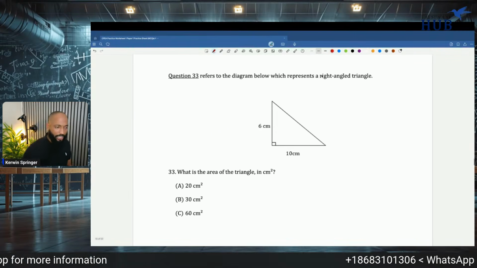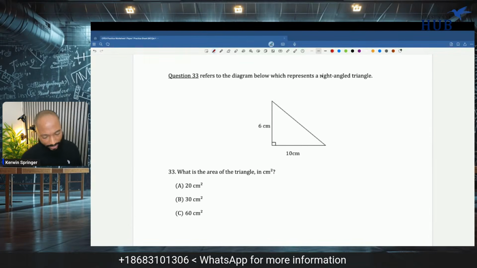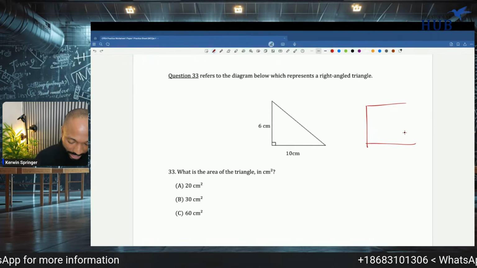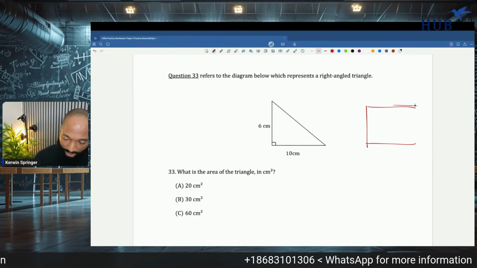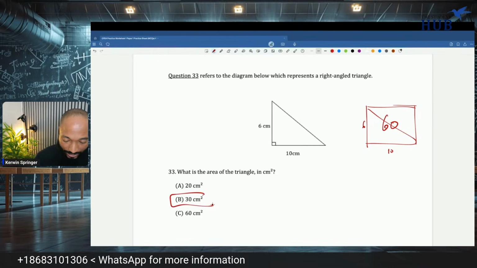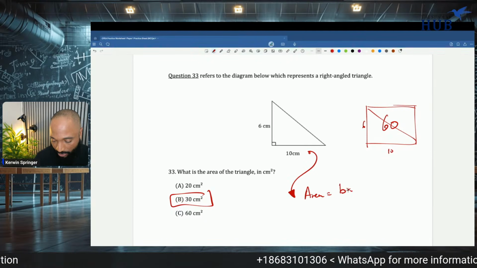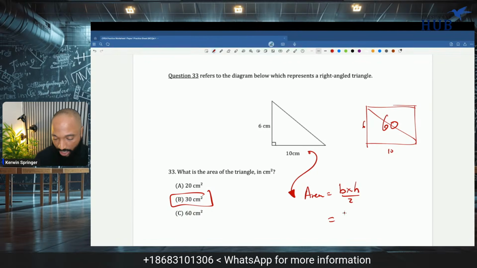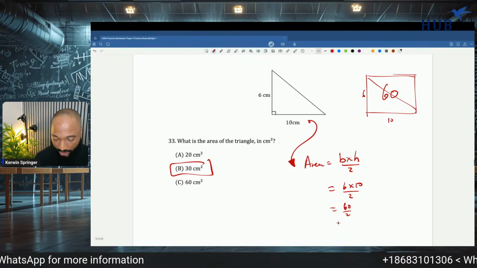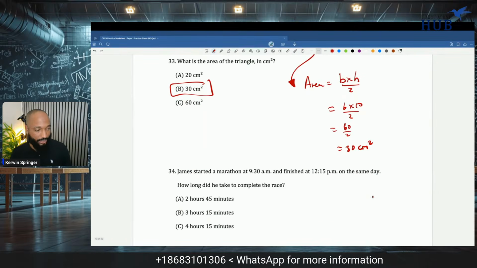What is the area of the triangle in centimeters squared? Well, as a student, you would probably think of it as this is a whole rectangle and a triangle is half a rectangle. So 6 by 10 is 60 and half of 60 is 30. Another student will think of it as area is equal to base times height divided by 2, the actual formula. It may be good to learn this formula as well. 6 by 10 is 60 divided by 2, which is 30 cm squared. Any way you think of it, cook it up.